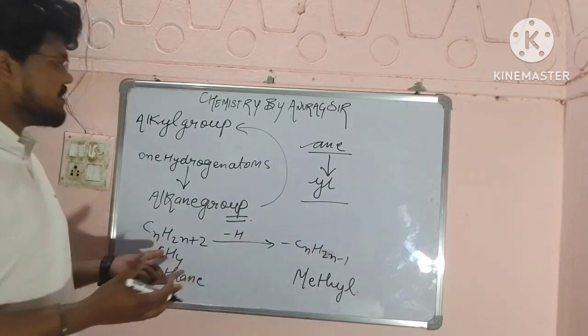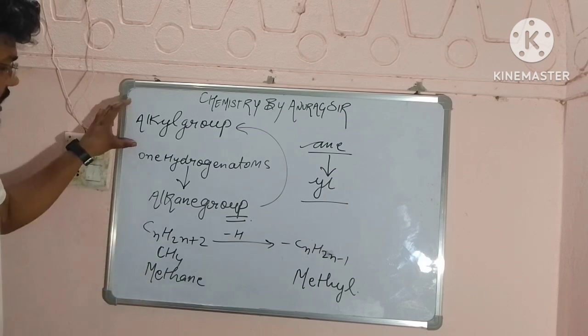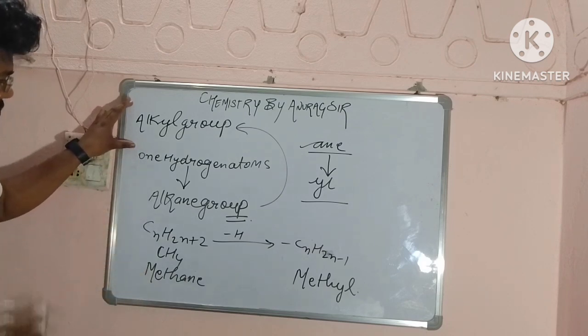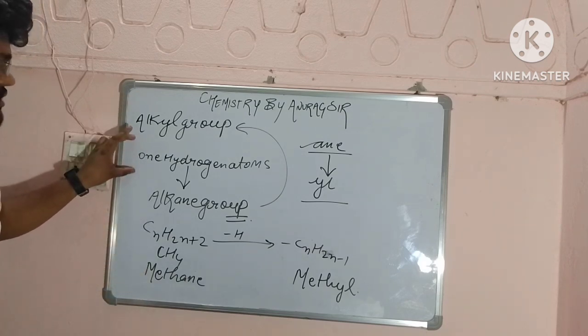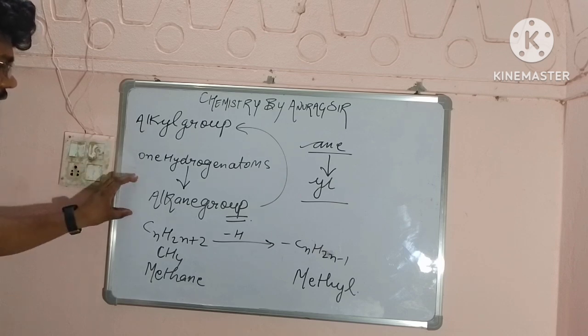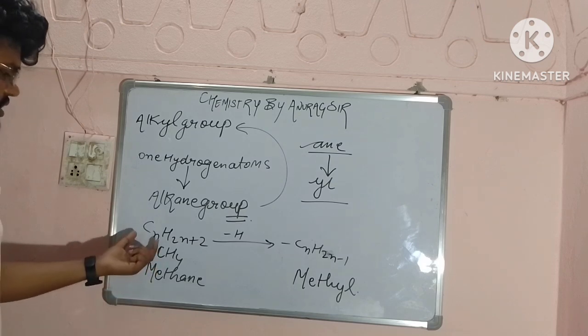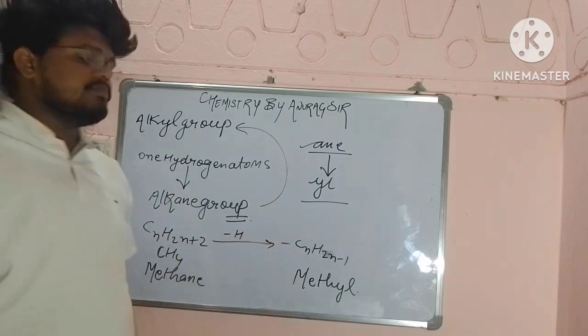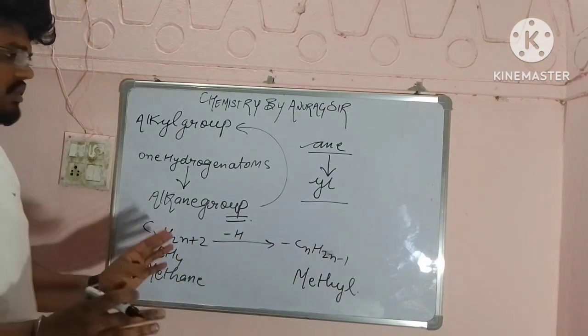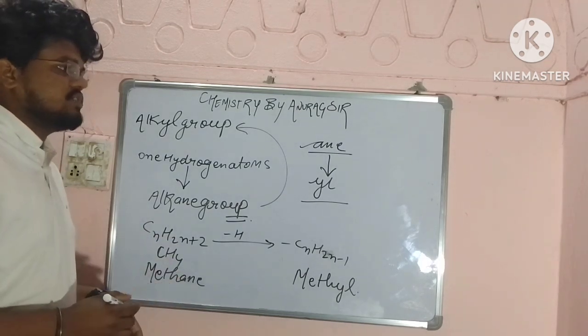This is only the alkyl groups. One hydrogen atom is removed from the alkane, and that's how the alkyl group is formed. So this is the alkyl group we have to study.